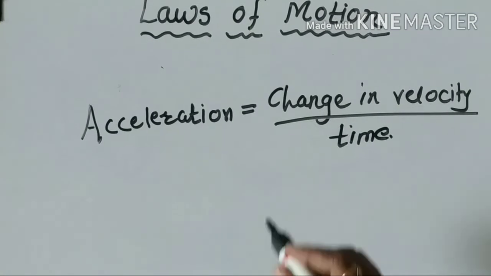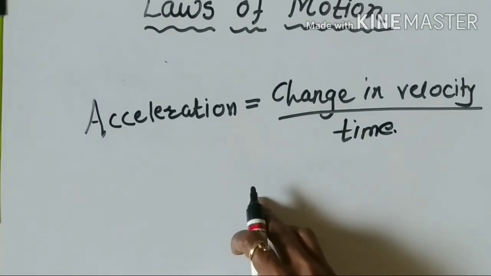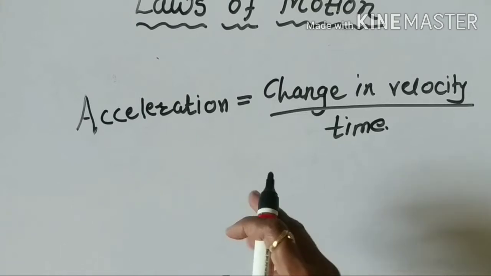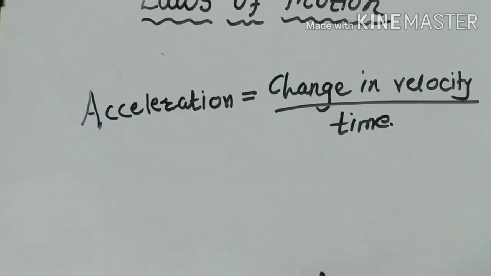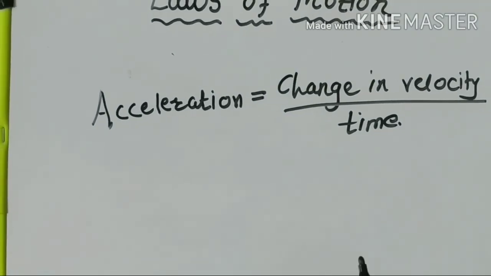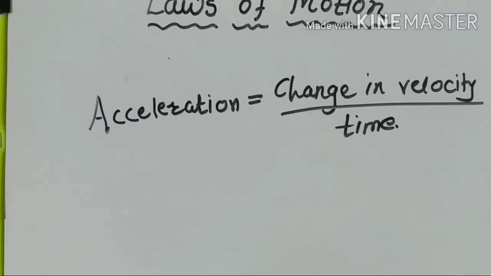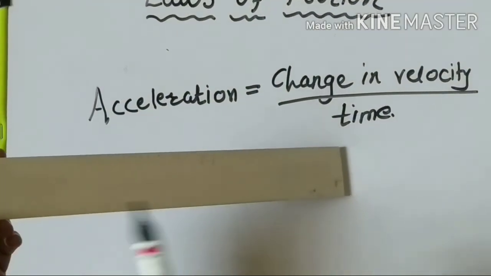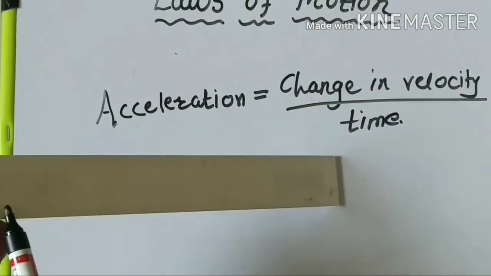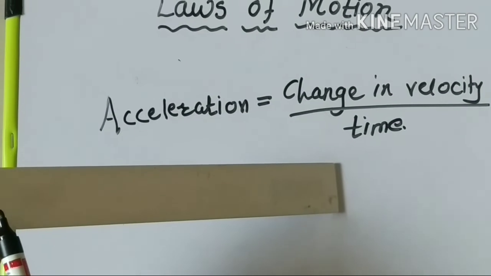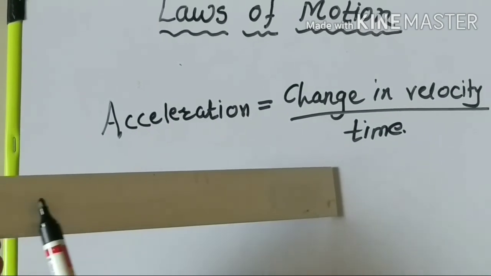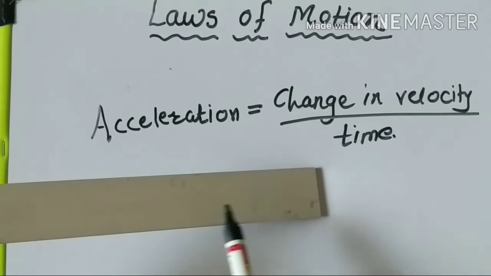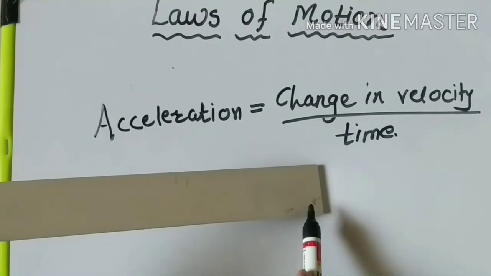Now see, all of you must have played on a slide in the park. You know that while sliding down, the velocity is less at the top, and it increases. Suppose this one is your slide. At the top, your velocity is less. But while going from top to the bottom, your velocity increases.